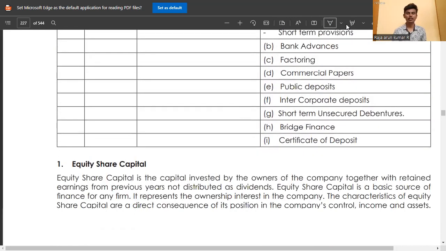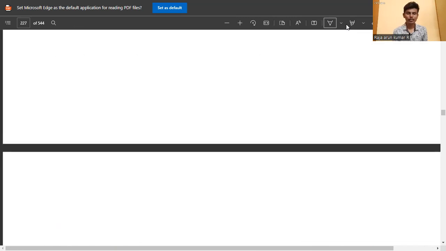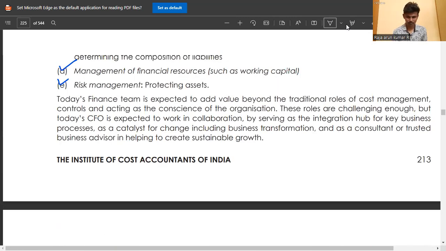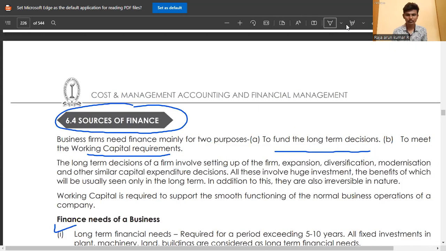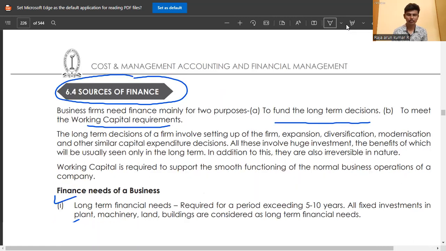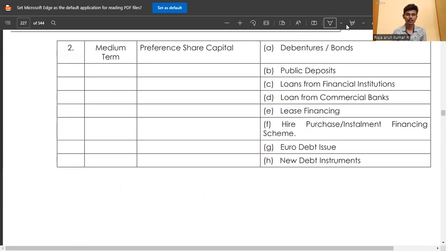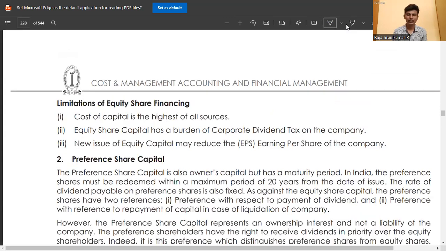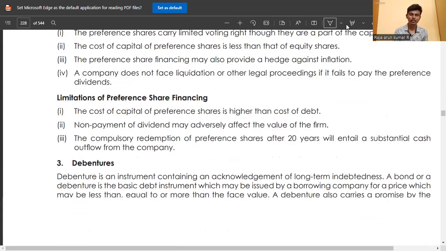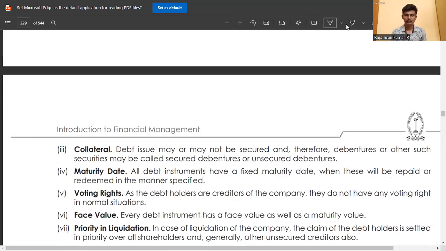Here we conclude the scope of sources of finance. Here we finish that topic called sources of finance. They have just elaborated where we get the sources of finance from, and given some examples and explanation. You can just read it in the book, just go through it.